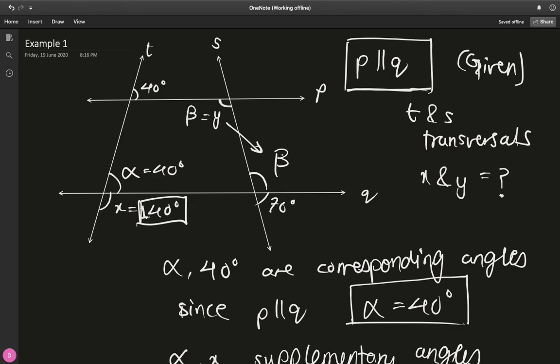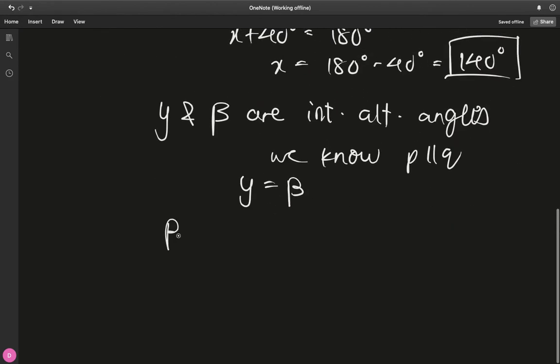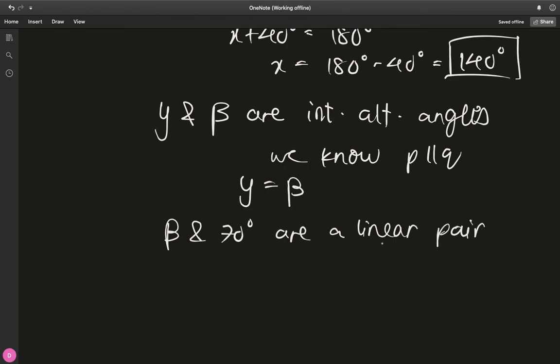But is there a relation between beta and this 70 degree angle that we have here? Well, notice again, like this alpha and x case, these again form a linear pair. They're supplementary angles. So beta and 70 degrees are a linear pair, or you can say supplementary angles.